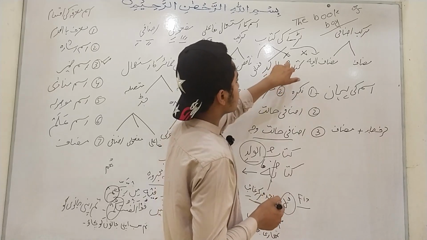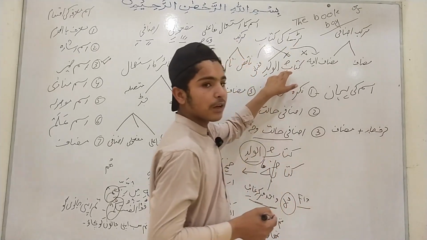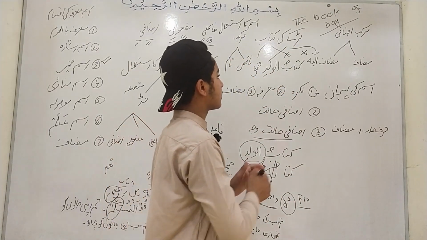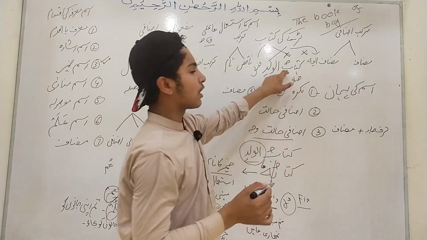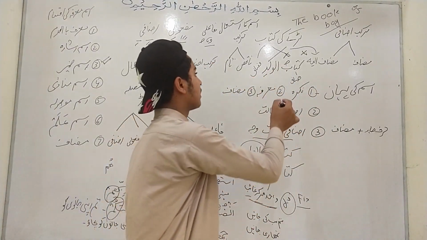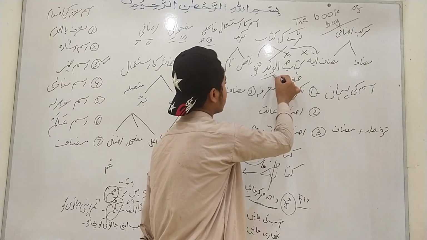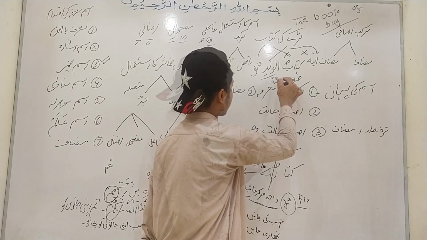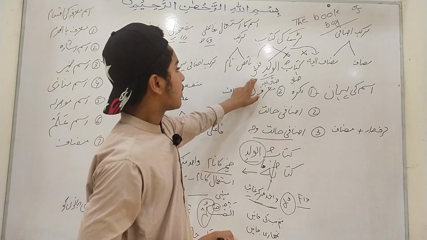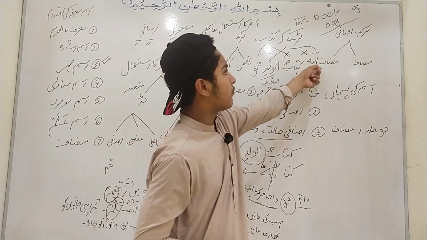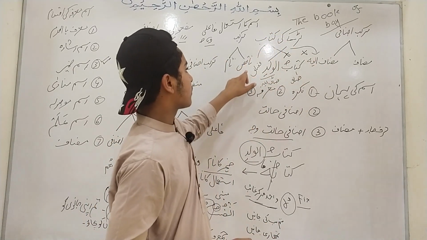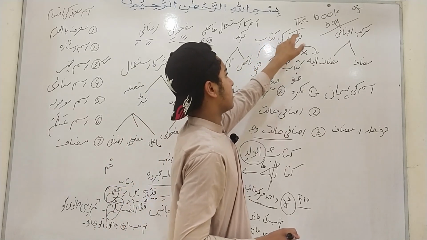The word used for this example in Arabic is kitabul waladi. In kitabul waladi, kitab is muzaf because it is in relation with waladi, and waladi is muzaf ilay. We concluded that in Urdu, muzaf ilay comes first and muzaf comes at the last of the Murakkab izafi.